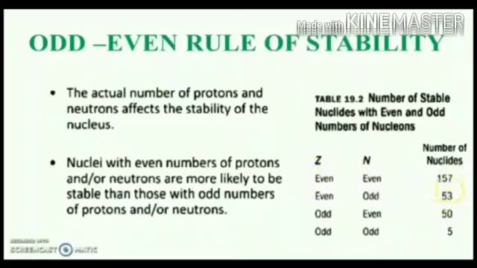There are only 53 stable nuclides having an even number of protons and an odd number of neutrons, and 50 stable nuclides having an odd number of protons and an even number of neutrons. There are only 5 stable nuclides having an odd number of protons and an odd number of neutrons in the nucleus.